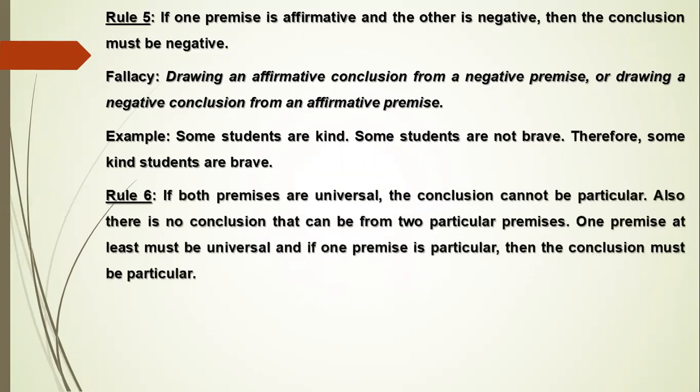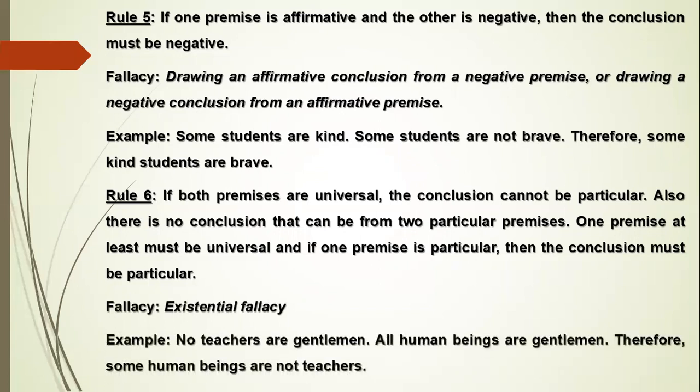For rule 6, if both premises are universal, the conclusion cannot be particular. Also, there is no conclusion that can be from two particular premises. One premise at least must be universal, and if one premise is particular, then the conclusion must be particular. For the fallacy, existential fallacy, example, no teachers are gentlemen. All human beings are gentlemen. Therefore, some human beings are not teachers.